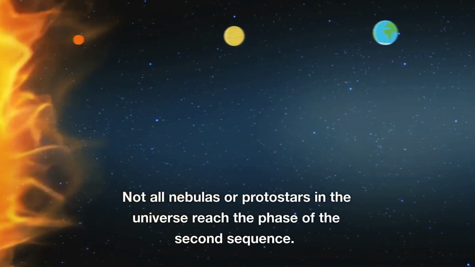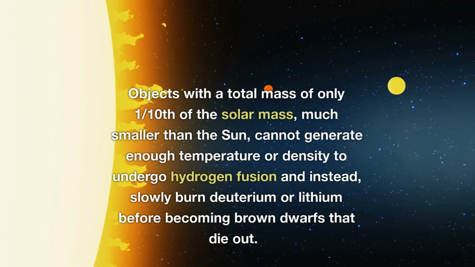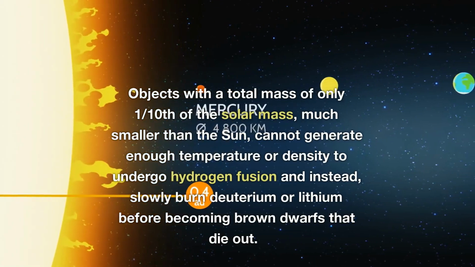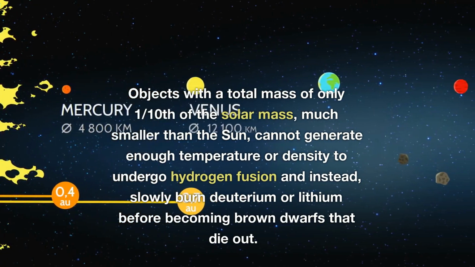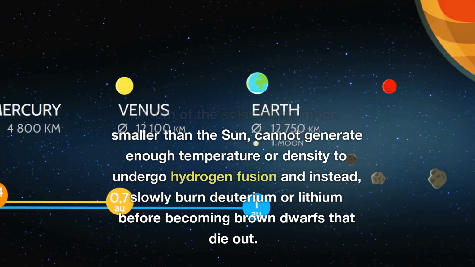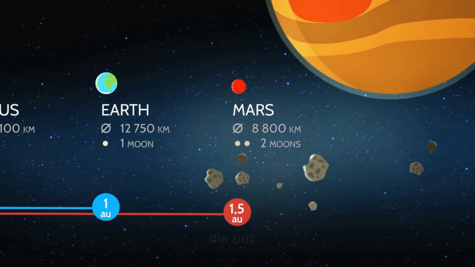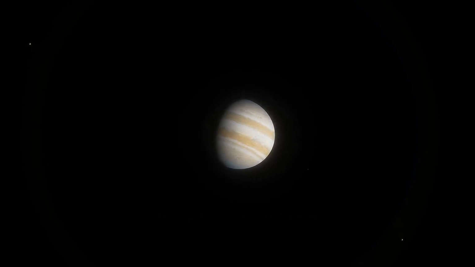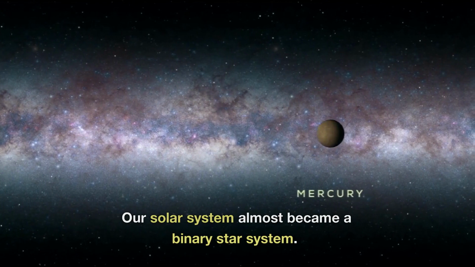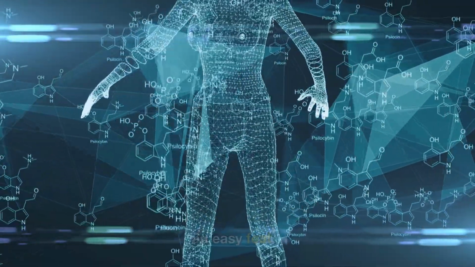Not all nebulas or protostars in the universe reach the main sequence phase. Objects with a total mass of only 1/10 of the solar mass, much smaller than the Sun, cannot generate enough temperature or density to undergo hydrogen fusion and instead, slowly burn deuterium or lithium before becoming brown dwarfs that die out. If Jupiter had a much higher mass, it may have undergone fusion. Our solar system almost became a binary star system. But becoming a celestial body is not an easy feat.